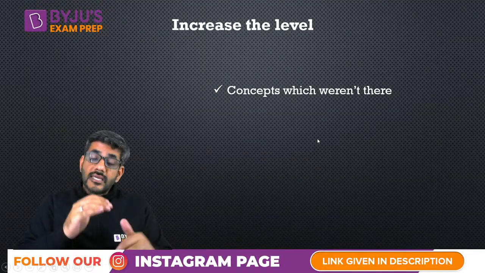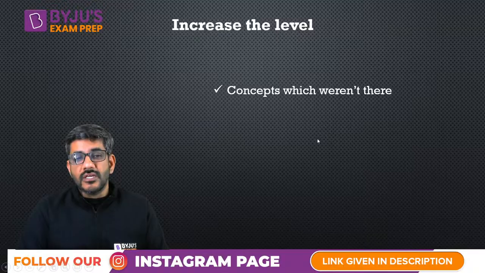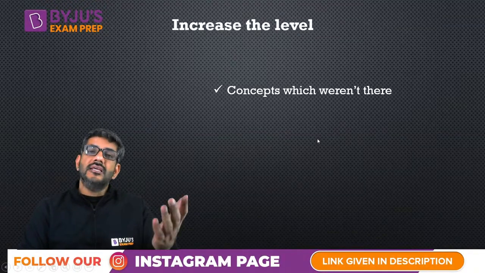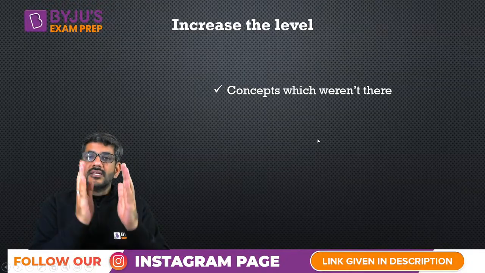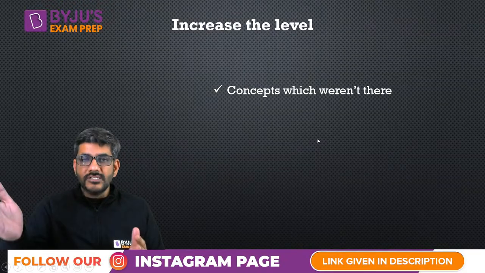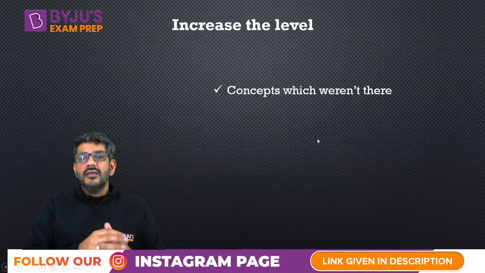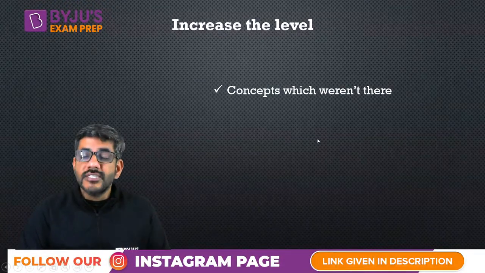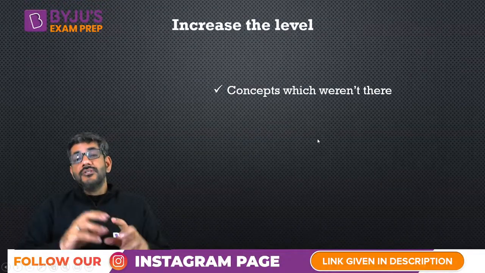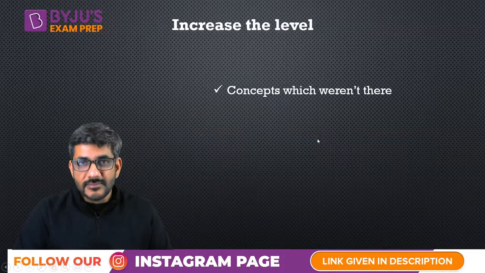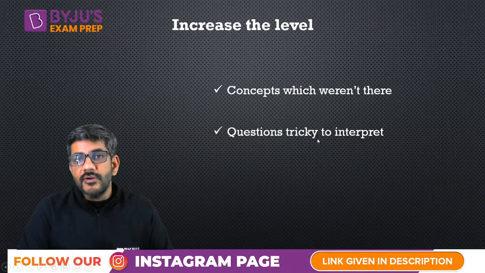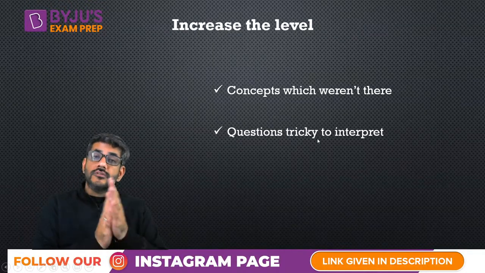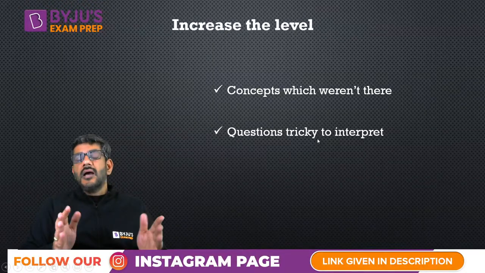So now CAT specific study, I would say, concepts which were not there, जो नहीं थे, अब मुझे वो भी पढ़ने हैं, अब मुझे उनके बारे में बात करनी है. So in that second stage, after March, when you land into April, in April you start studying those concepts now which were not there. That means shortcuts for doing the questions. Then comes the kind of questions as well which are tricky to interpret. Many a times this would be the case that concepts तो वही है, but question I'm not able to interpret,